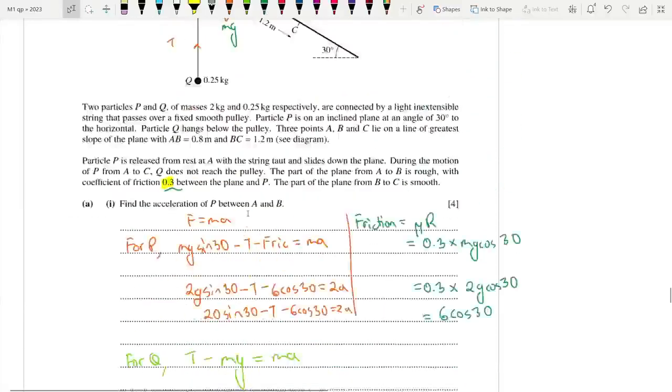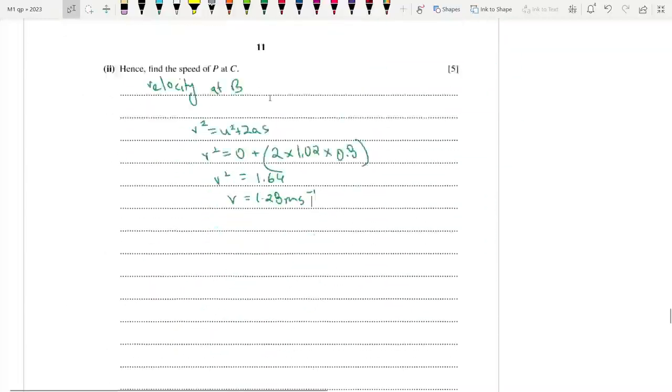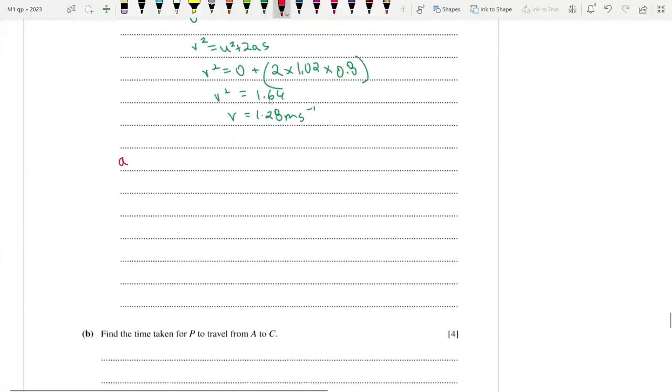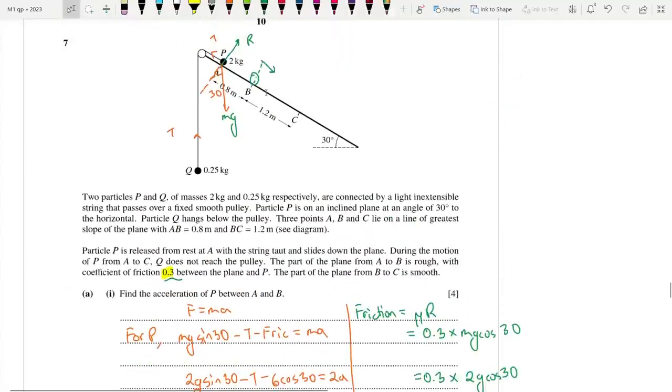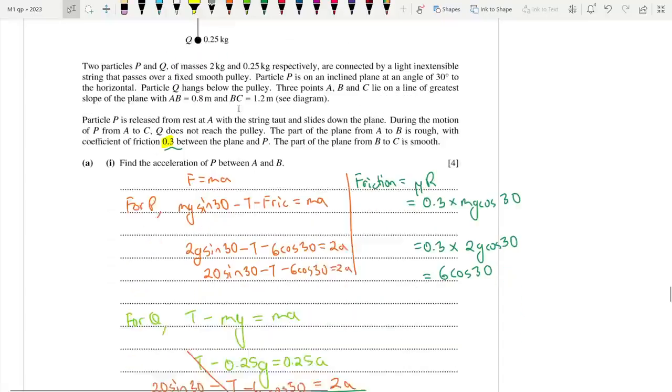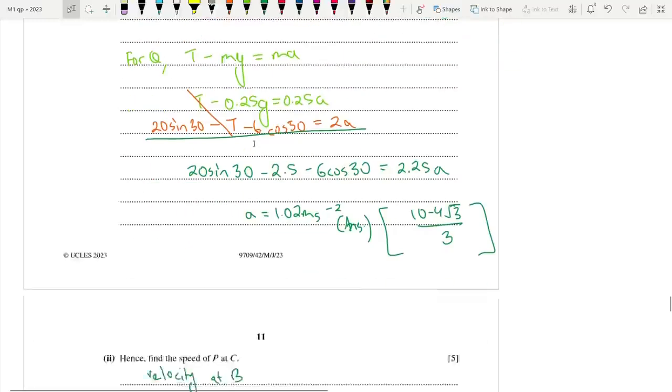Now we need to find the new acceleration again, from B to C. Acceleration from B to C. Now there is no friction. Same equations without the friction, basically. So that is 20 sine 30 minus T is equal to 2a.